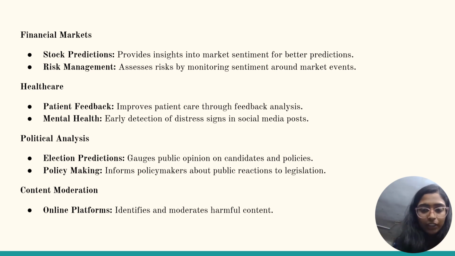When it comes to political analysis, it helps with public opinions on candidates or policies, and also policy making, informing policymakers about public reactions to legislation. And also content moderation: online platforms identify and moderate harmful content if there is any.